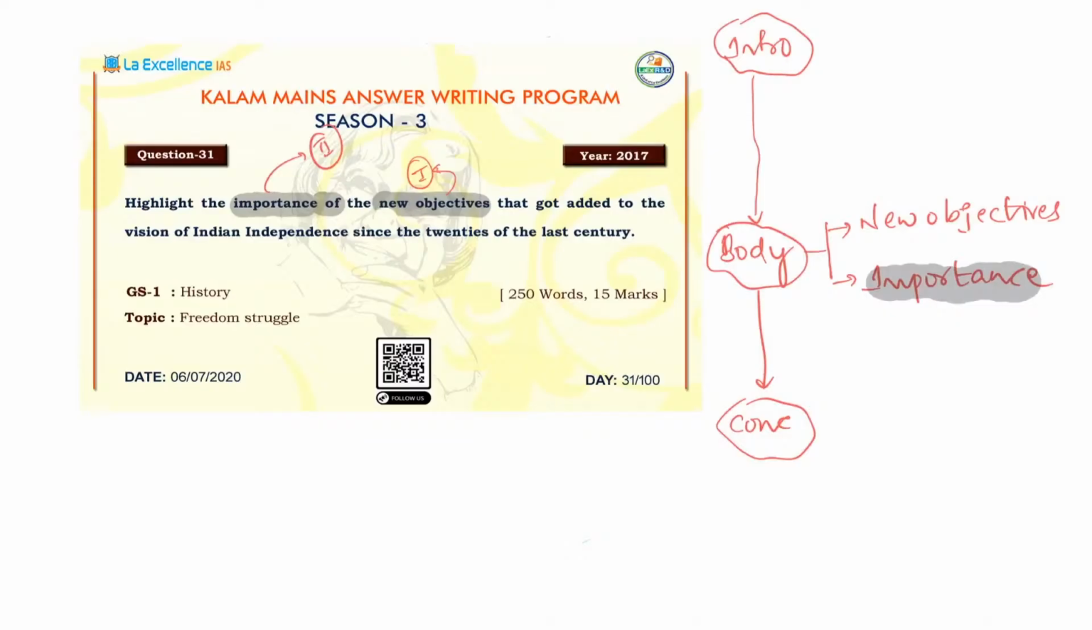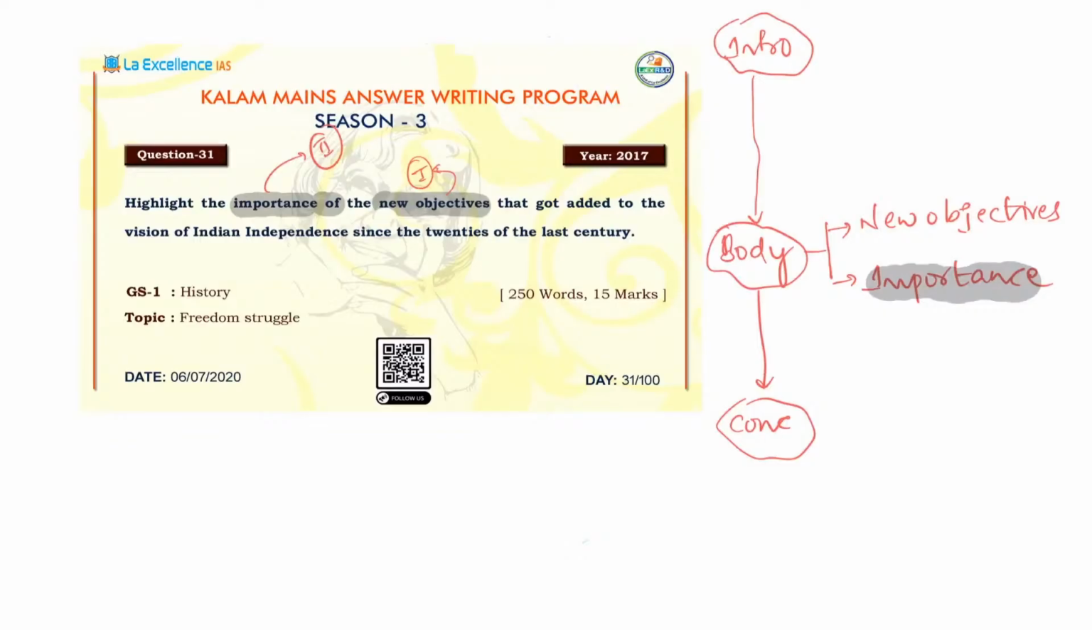Anyway, moving forward, these objectives have to be highlighted. So what are the two important side headings that I have given you, which are supposed to go into the body of your answer? The first side heading is to talk about the objectives that have been added. The second side heading is to talk about the importance of these objectives. Having addressed the body of the question, we will move forward and look at the introduction and conclusion.